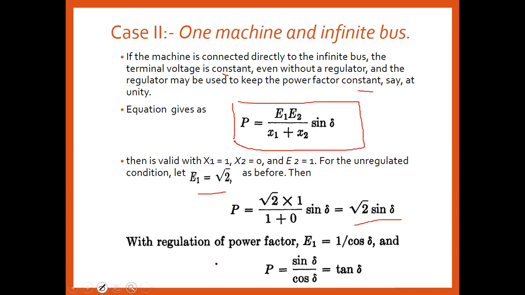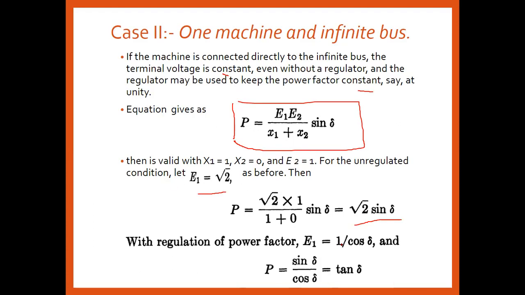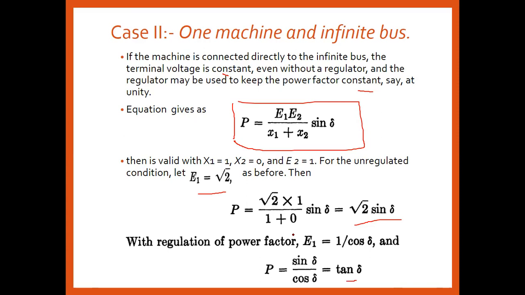But with the regulation of the power factor, E1 is equal to 1 upon cos of theta. As we all know, here we took cos of theta by 2, but what condition do we take here? It is an infinite bus. So 1 upon cos of theta gives P equal to sine of theta upon cos of theta, which is equal to tan of theta. So for one machine having the infinite bus, the maximum power is tan of theta. Now consider the value of theta equal to 90, having the maximum value. The tan of theta is nothing but what?